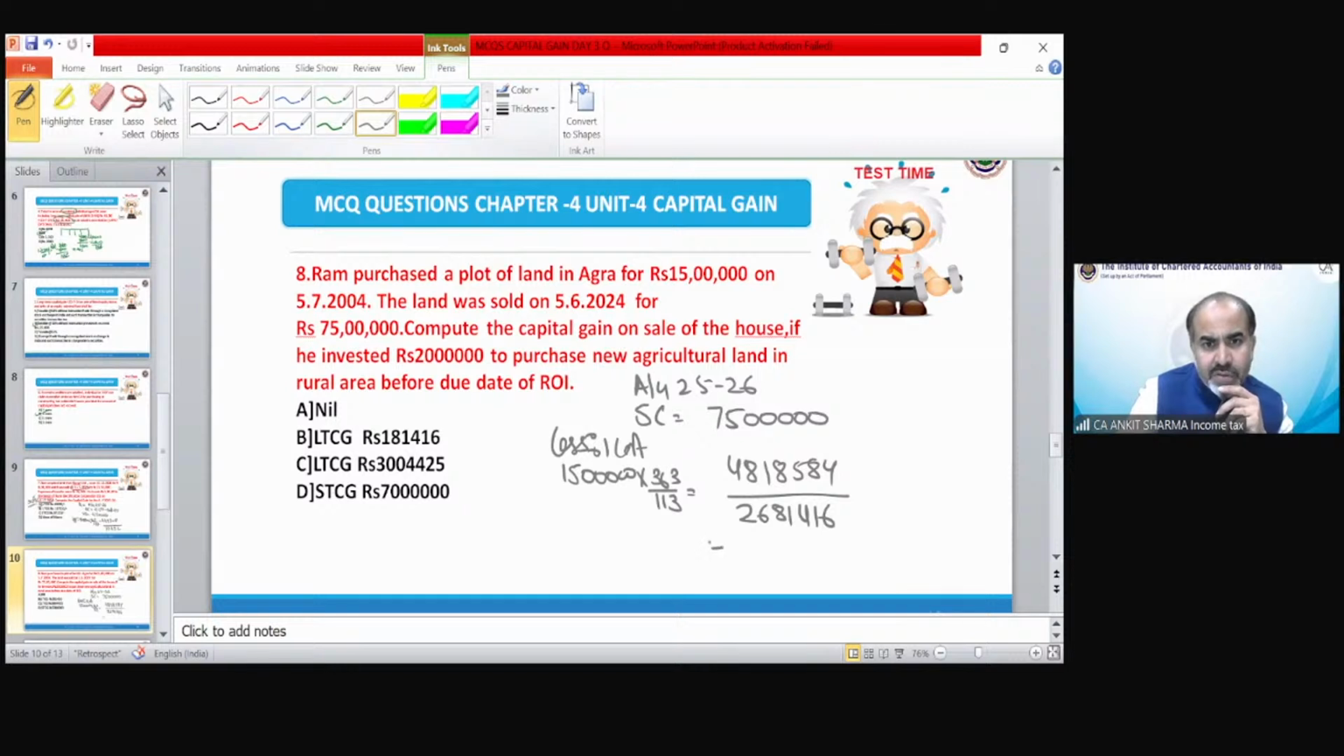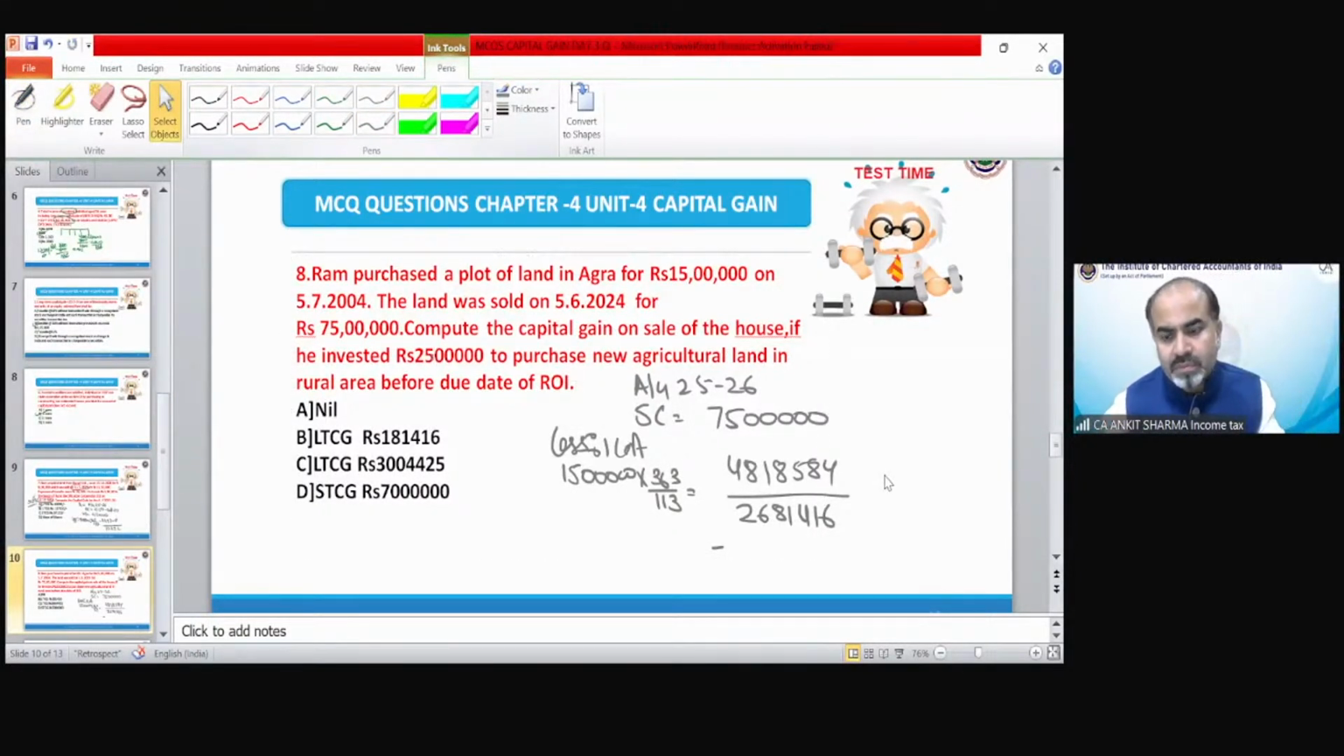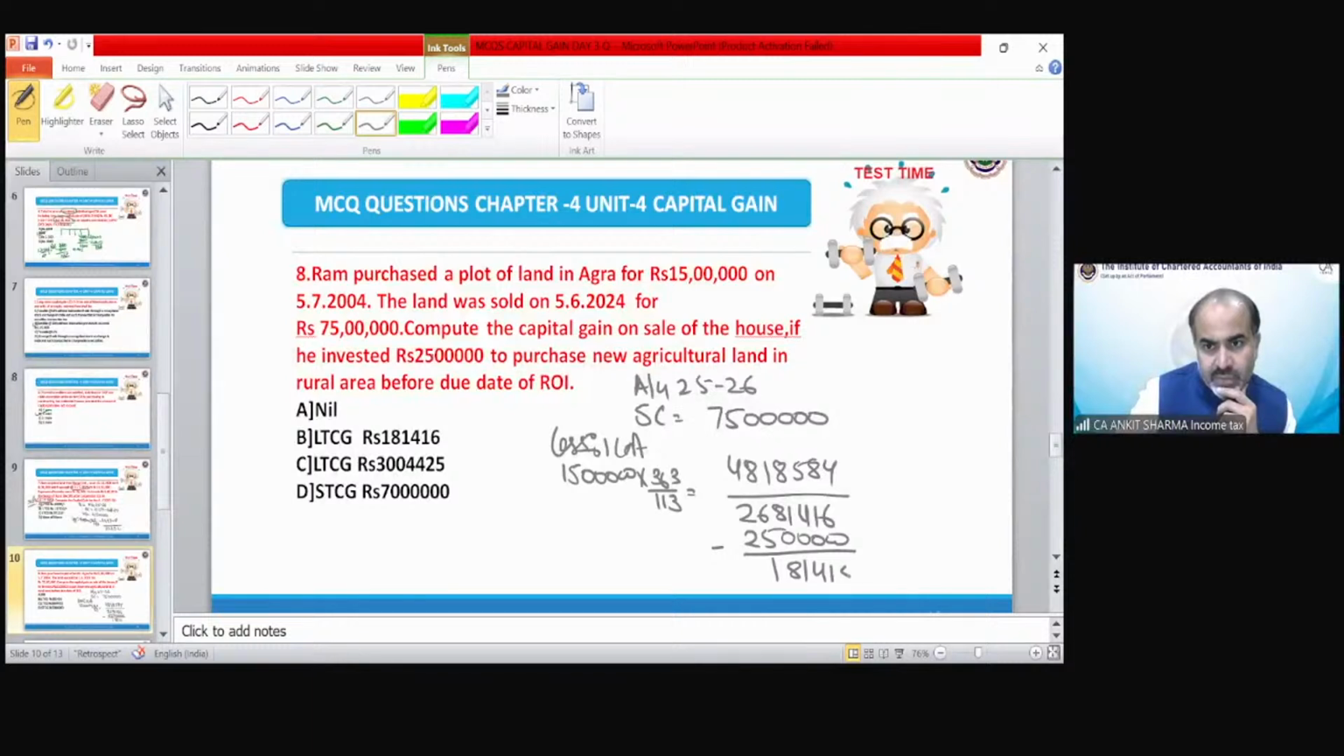We invest 25 lakh rupees. So we invest 25 lakh rupees. So the gain would be 181416. Good.